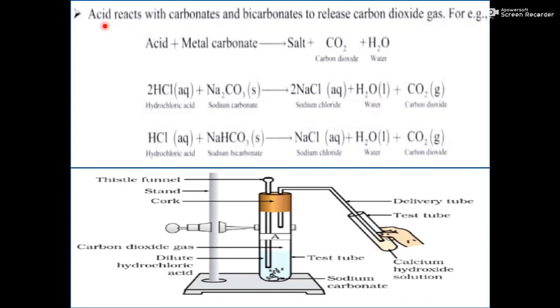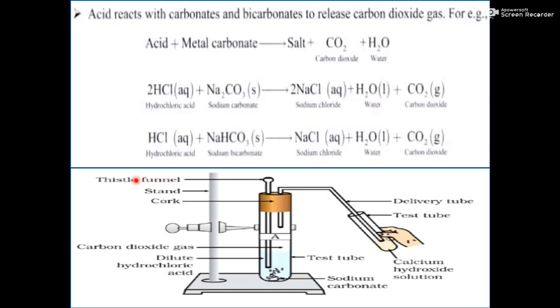Another activity in which acid reacts with carbonates. Carbonate means CO3. And bicarbonate means HCO3. So when they react with carbonates or bicarbonates, then they always release carbon dioxide gas. Remember, when metals react with acid, they release hydrogen gas. But when acids react with metal carbonate or hydrogen carbonate, they release carbon dioxide gas. So this one is the reaction in which carbon dioxide gas is there, salt is there, and water is there. Again, salt, water, carbon dioxide.